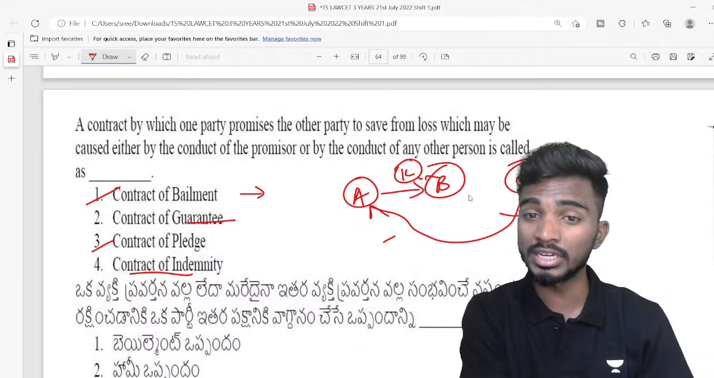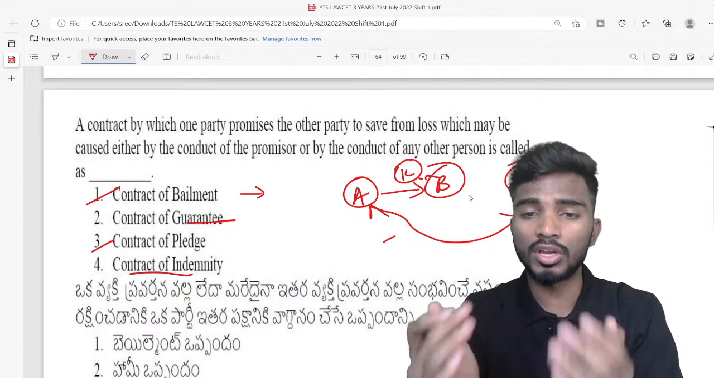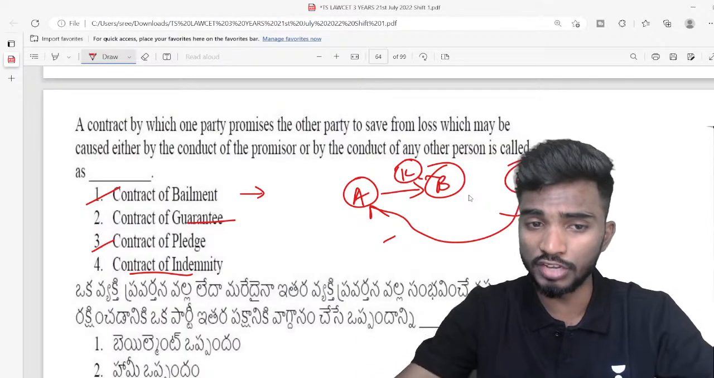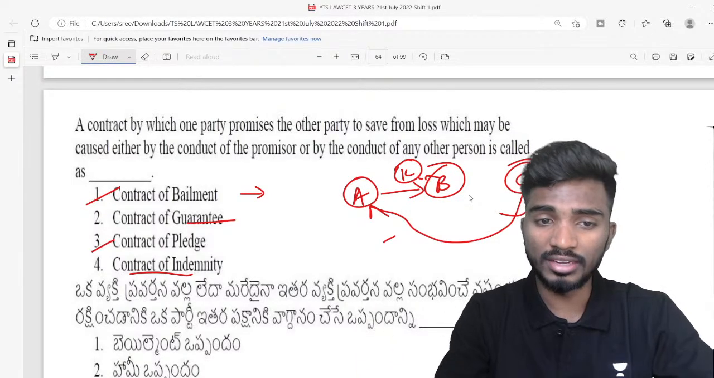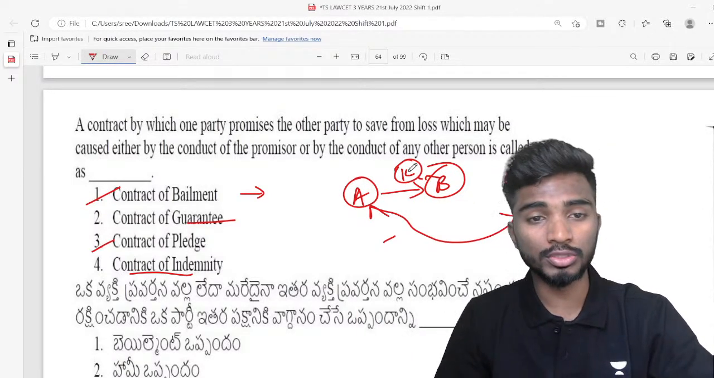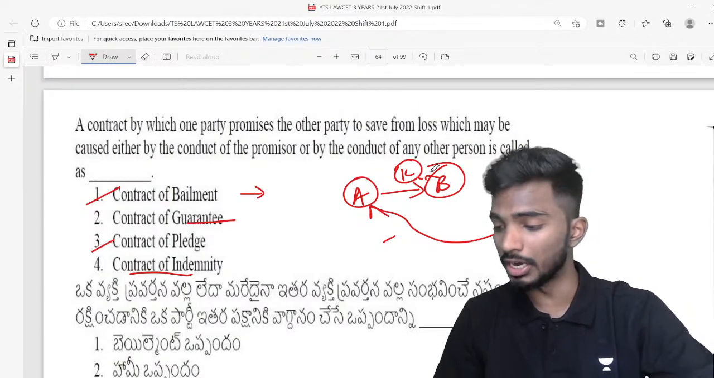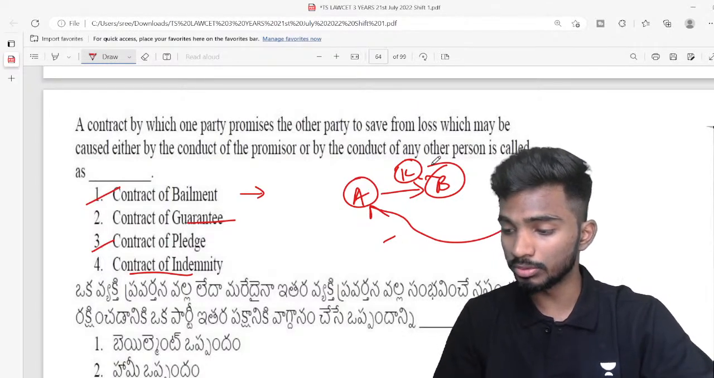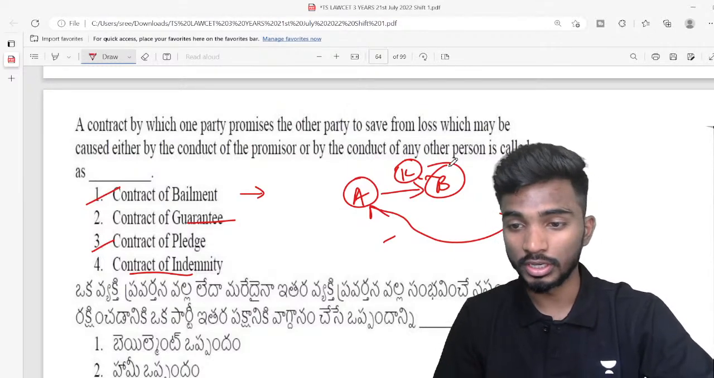Whereas in indemnity, it is not only because of C, it can be due to any other person's default also. So that is a different case altogether. I hope you are clear with these terms: bailment, guarantee, pledge and indemnity. Did you understand these 4 concepts? Yes or no? Please give me a very quick yes, so that I'll proceed to the next question.